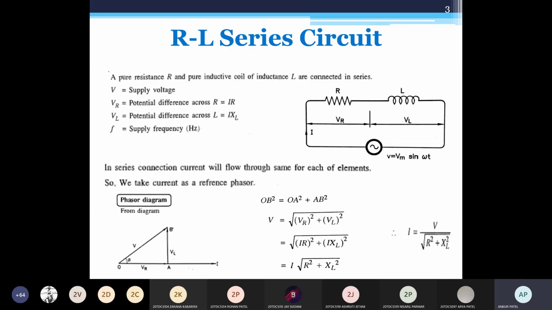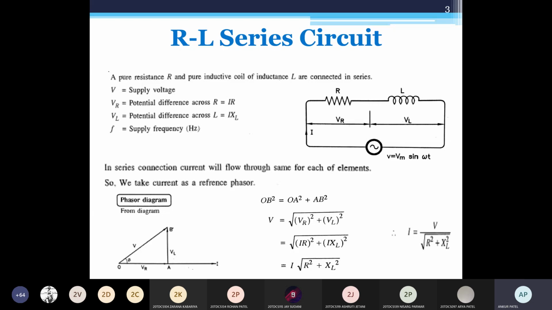Now come to the R. VR is the voltage across the resistor. We know voltage and current remain in phase for a resistive load. So I am writing VR in the same line as current I, in phase with current I. Now come to the inductor. We know VL leads the current by an angle of 90 degrees.